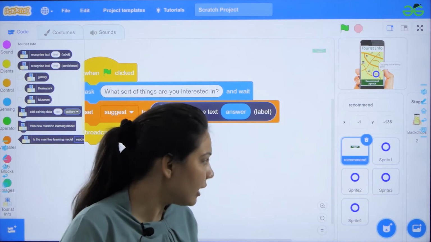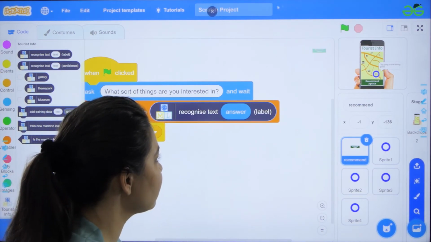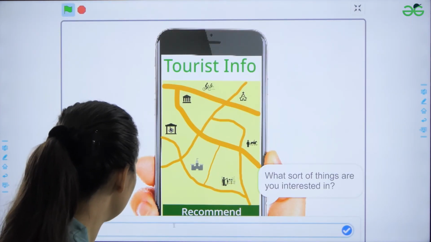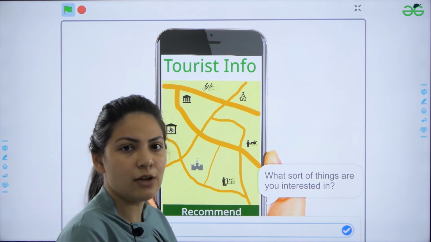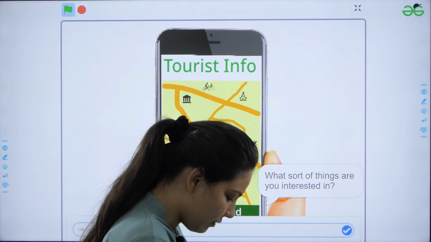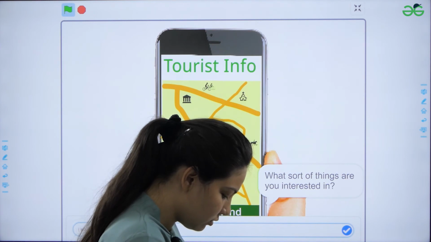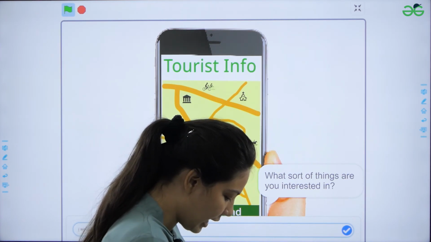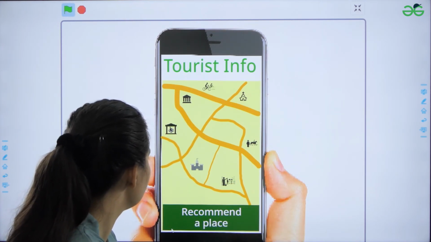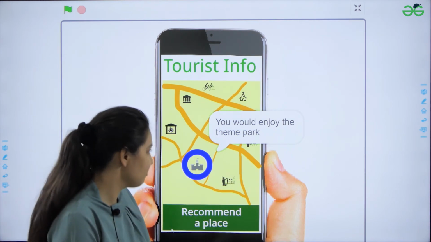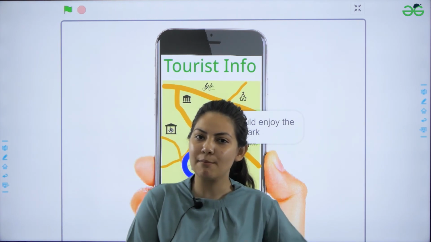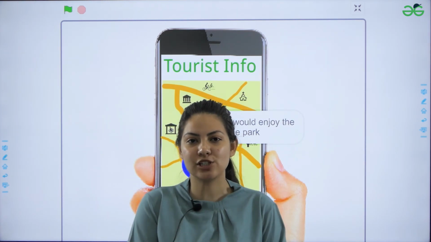Now, click on the recommend sprite and let us check how my bot is working. So, write here a statement which you have not added in your training section. So, for example, I would like to do a fun activity. Let us see what my bot is recommending. So as you can see, my bot is recommending me the fun place, that is the theme park. So as you can see, my bot is functioning well using my machine learning concepts.